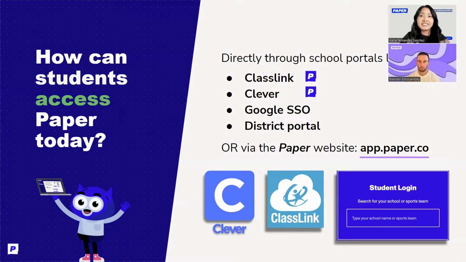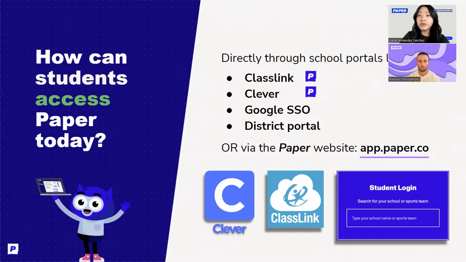Now, if your student does not have access to one of these school portals, no worries. They can go directly to our website, app.paper.co. We have a very easy login process. All they have to do is type the name of their school or district into the box that we see here, and that's going to let them log into Paper.